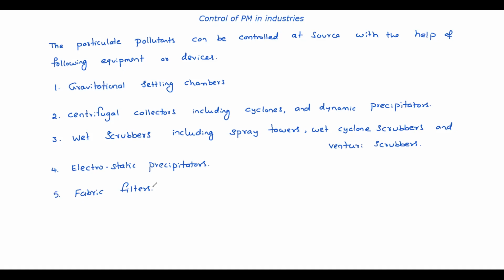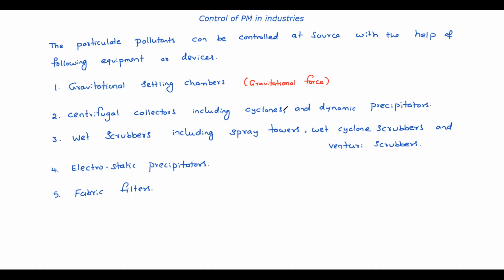See, these are the five different devices that actually work on different principles. If you see gravitational settling chambers, here the principle is that the particles can be made to settle. So that means gravitational force is useful here. It's like our sedimentation tank. In a sedimentation tank, particles settle down, right, based on Stokes law. Here also a similar principle. If the velocity of the gas is reduced sufficiently, then because of the settling velocity of particles, the particles settle down and can be removed. This works on gravitational force.